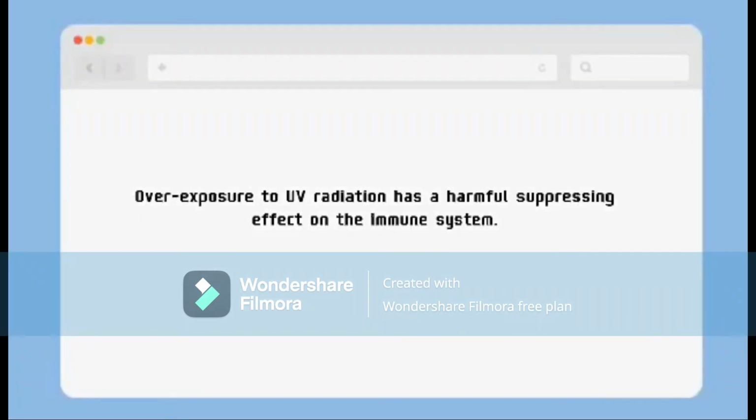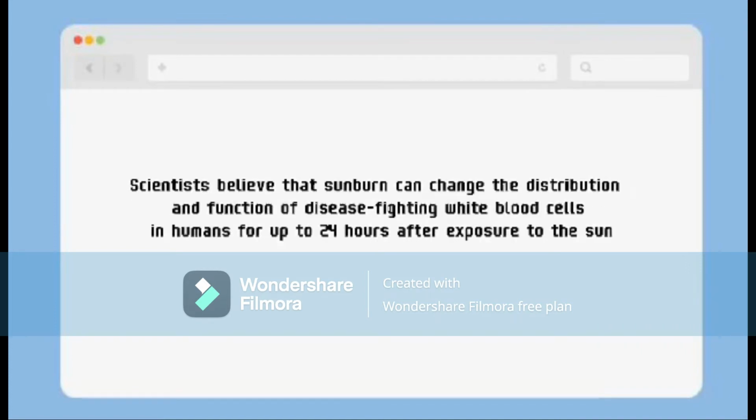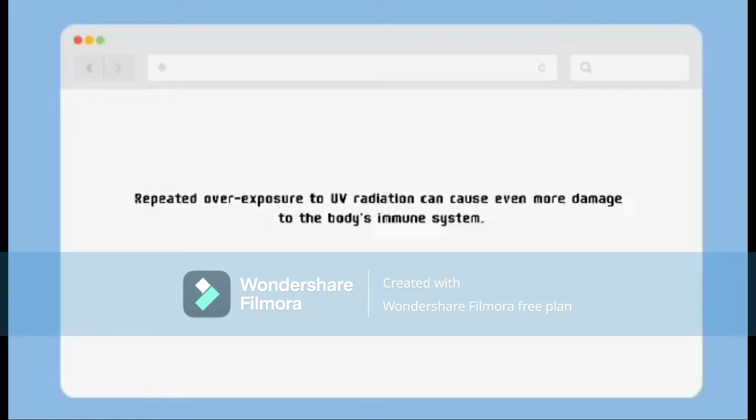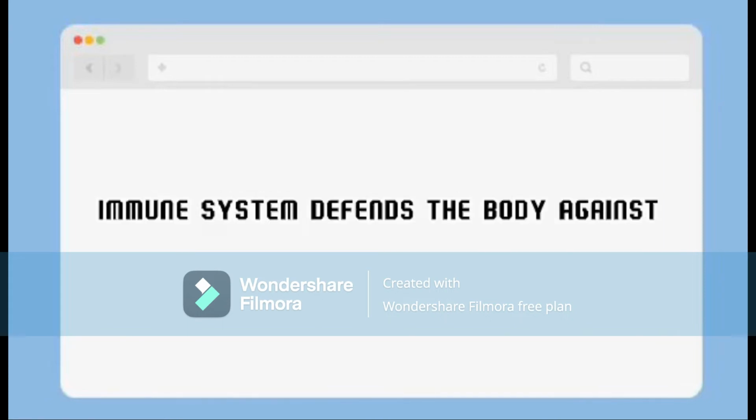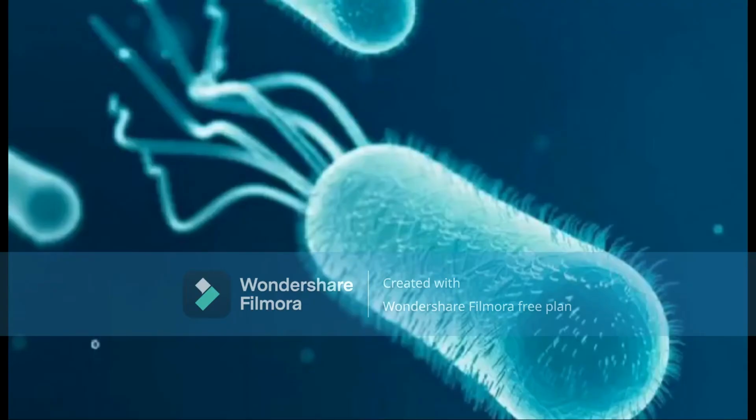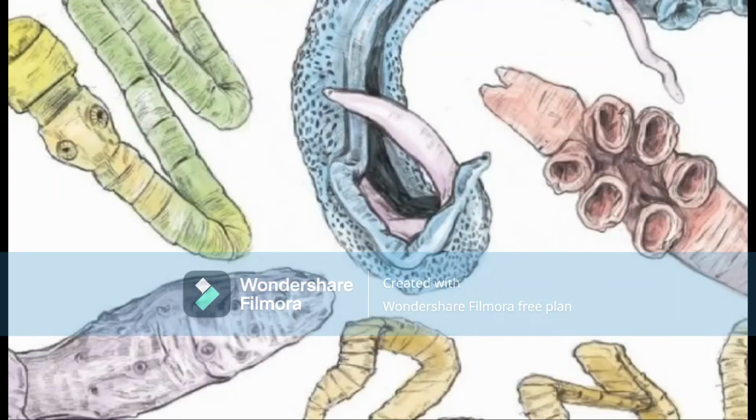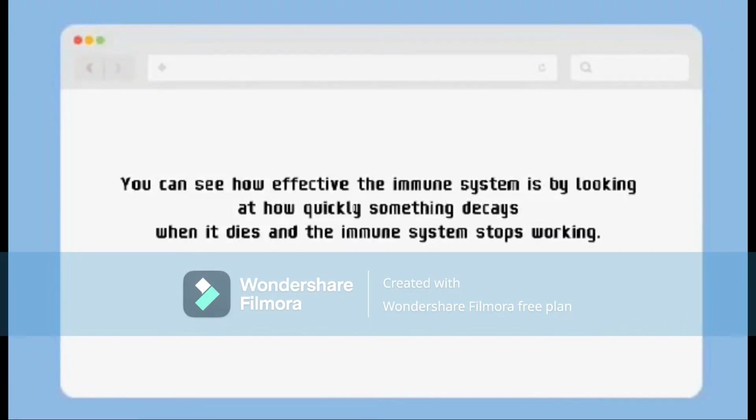Next is damages immune system. Overexposure to UV radiation has a harmful suppressing effect on the immune system. Scientists believe that sunburn can change the distribution and function of disease-fighting white blood cells in humans for up to 24 hours after exposure to the sun. Repeated overexposure to UV radiation can cause even more damage to the body's immune system. The immune system defends the body against bacteria, microbes, viruses, toxins, parasites, disease, and infections. You can see how effective the immune system is by looking at how quickly someone decays when it dies and the immune system stops working.